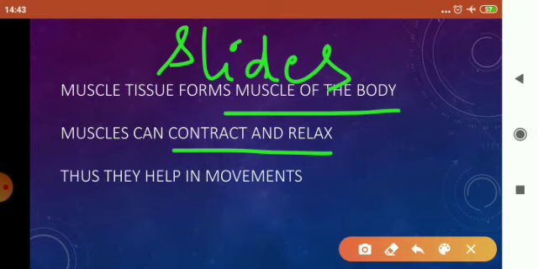Later in this video, I'm going to tell you how this shortening occurs and how those filaments come back to their original position. Because of this sliding, the muscles help in the movements inside the body, and the movements we want.